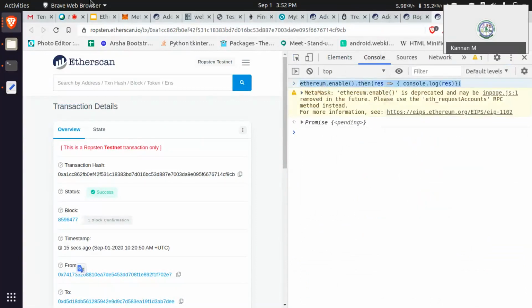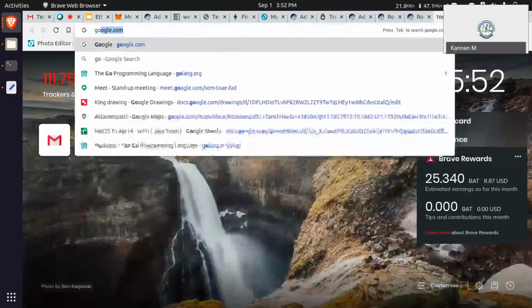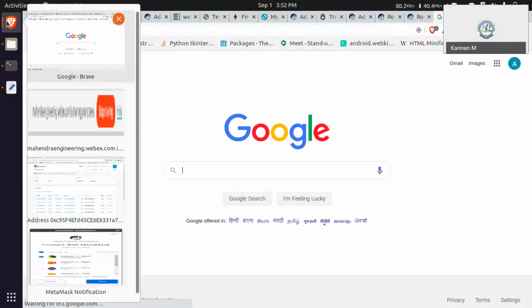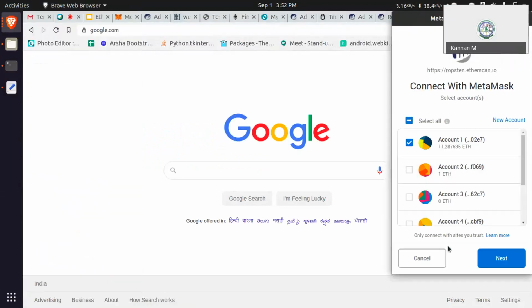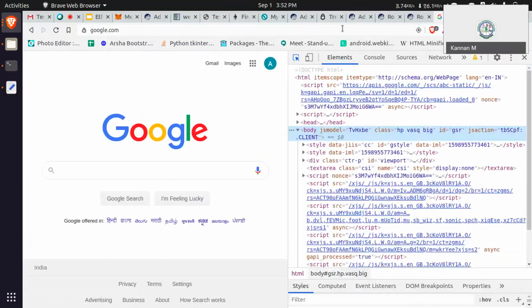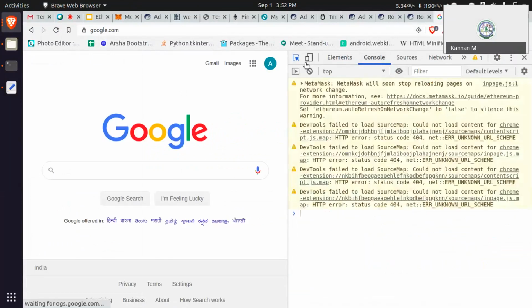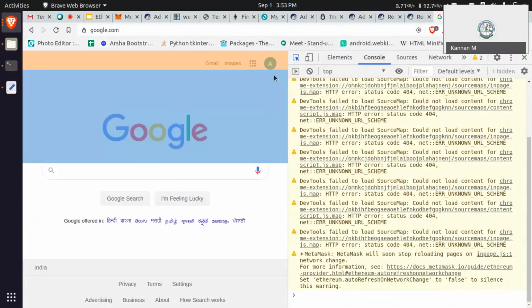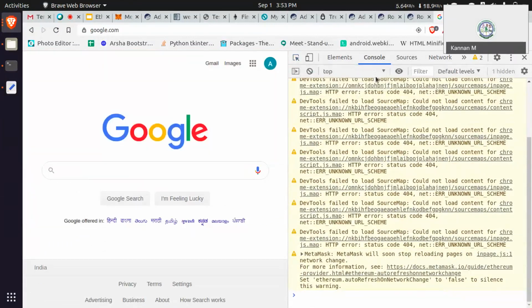If you are opening any website, not only this website, like I am entering Google, and reject. Okay, now I am loading google.com. Once google.com opens, press Control Shift C. It will open the console.